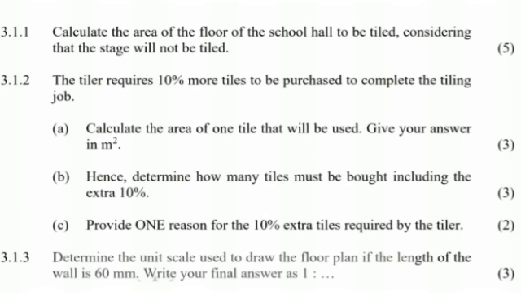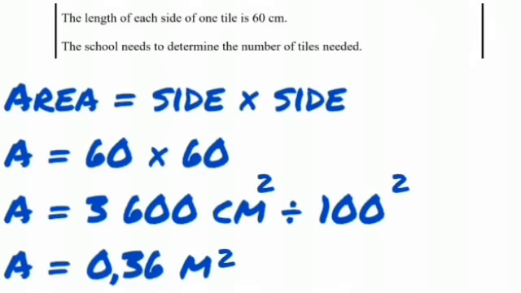In 3.1.2, it says the tiler requires 10% more tiles to be purchased to complete the tiling job. And then it has A, B, C. A says calculate the area of one tile that will be used. Give your answer in meter square. Obviously, because we are calculating areas, our answer will be in squares, so that just indicates that we want it in meter square. So we're going to have to convert, because when you look at our information, it told us the length of each side of one tile is 60 centimeters.